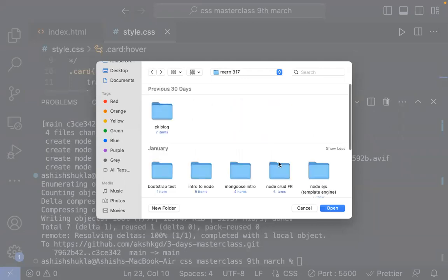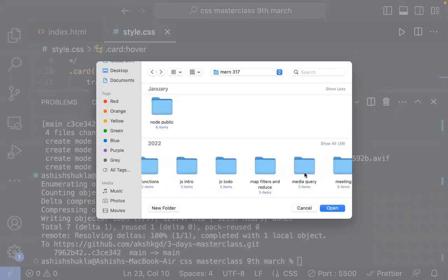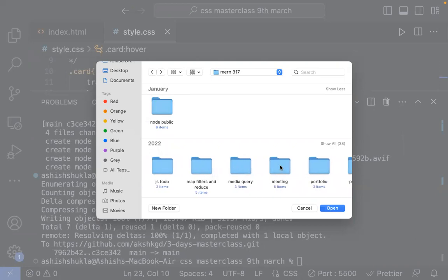Okay, this is not. Let me quickly find it for all of you. Yeah, this is the project.